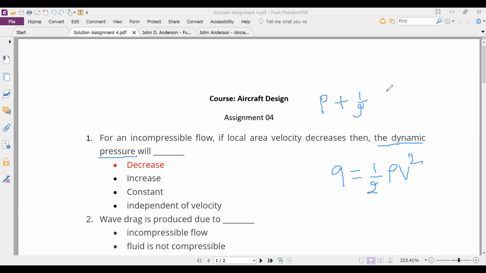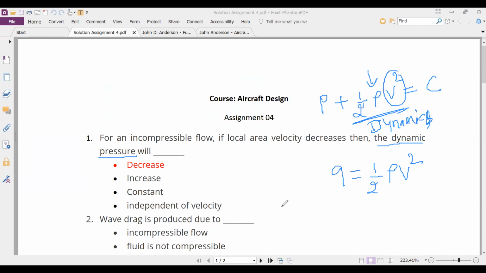P plus half of rho v square: if there is incompressible flow, this number will remain constant. This is pressure and this is dynamic pressure. So this entire term, half rho v square, is called dynamic pressure. And you are being asked if velocity goes down, then obviously the dynamic pressure will go down. Do you understand, Achyut? Sir, understood, sir. Okay, now we can probably go to the next question.